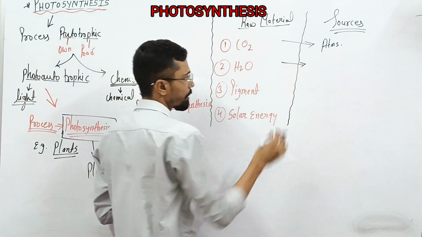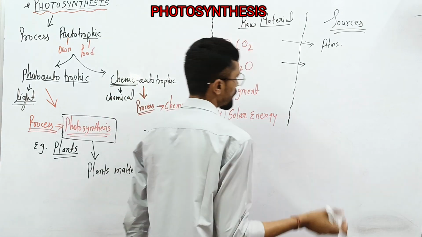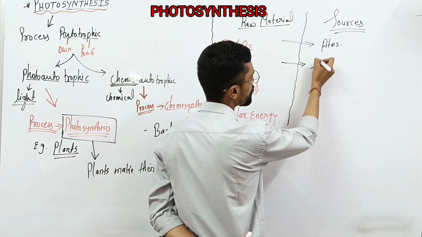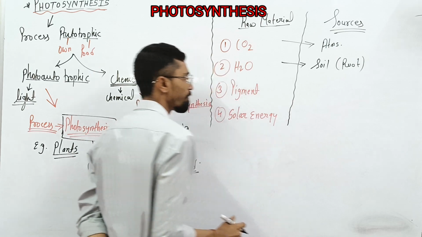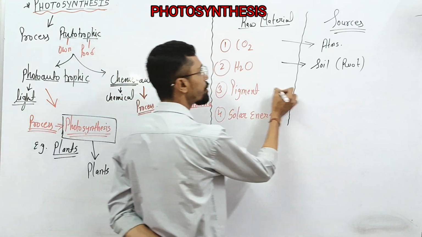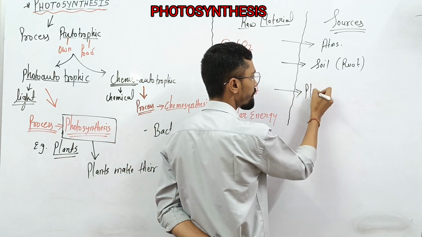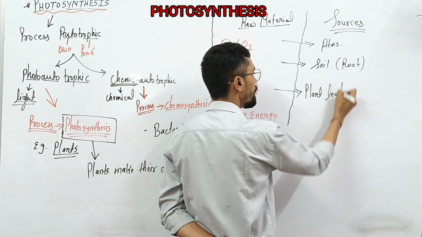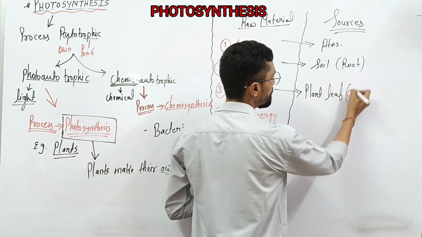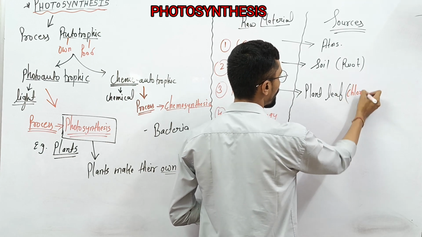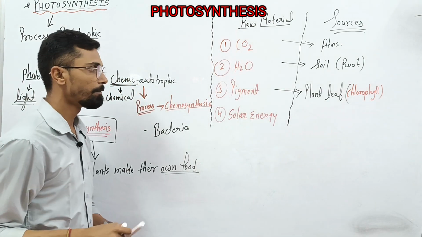H2O: the roots absorb water molecules from the soil by the process of osmosis and diffusion. The pigment required is present in the plant leaf only, and that pigment is called chlorophyll, which gives the green color.